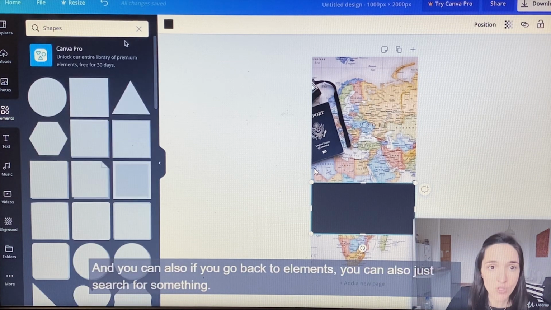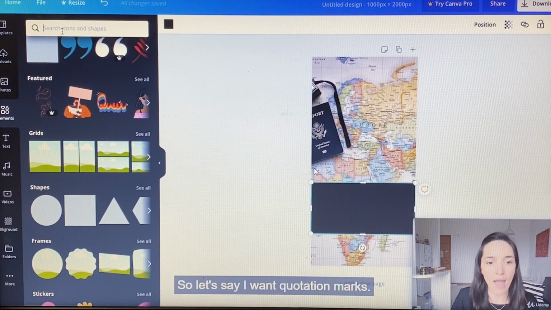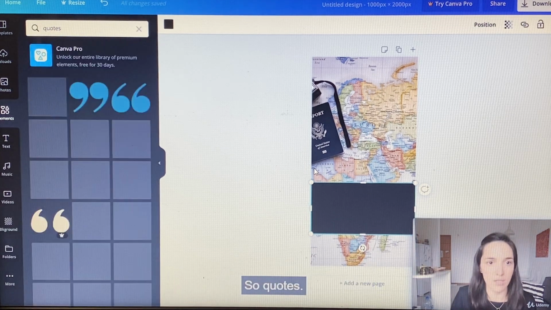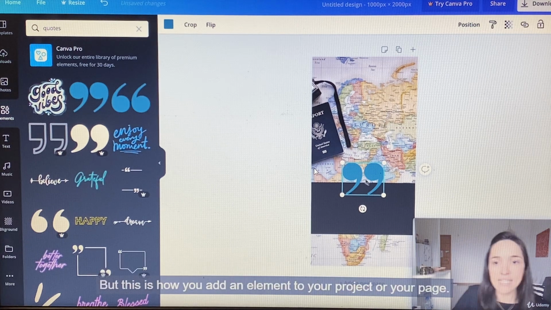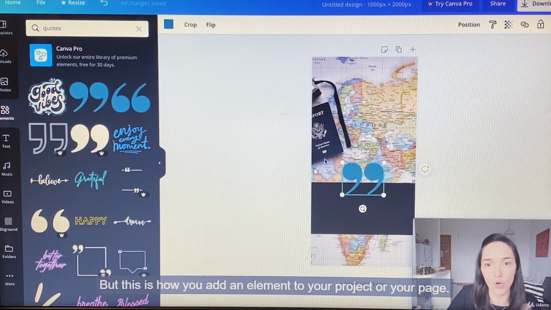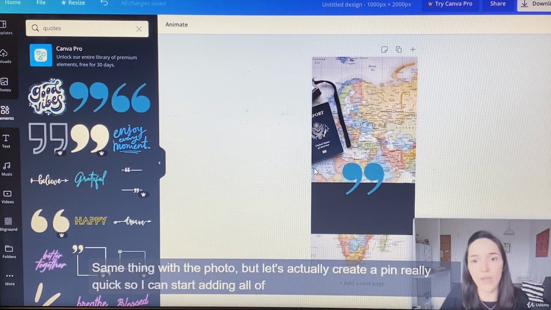And if you go back to elements, you can also just search for something. So let's say I want quotation marks, so quotes. There you go. And I'm going to show you guys soon how to change colors and all that. But this is how you add an element to your project or your page. You can either click on it or you can drag it. Same thing with the photo.